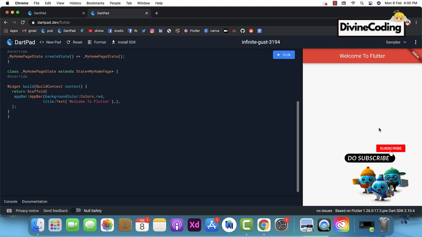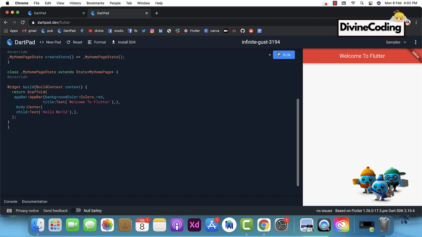Now let me also give you more examples. Like if you want to show some text in the center of the body, then you just need to create a body and then we will create our center widget. And as our text is going to be inside our center widget, we will use the child property. And inside it we will create our text widget. As there are so many widgets in Flutter, it will indirectly save you so much time too.